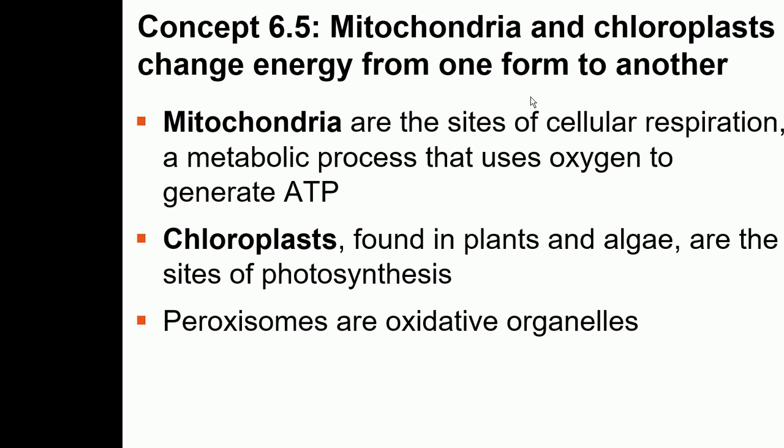Then the next organelle is chloroplast. Chloroplasts are basically found in plants and algae, and they are the sites of photosynthesis. They are found in plants and algae because they are the ones which do the photosynthesis. And another organelle is peroxisomes. They are basically organelles which are surrounded by a membrane, and they have some enzymes in them.